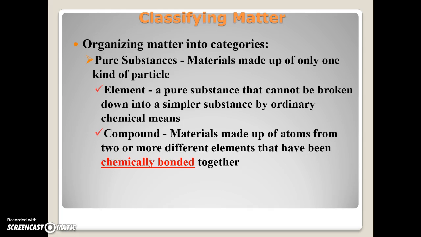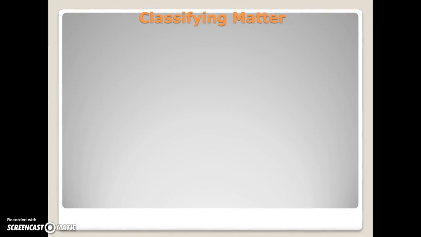And just to use an example, if you think about it, hydrogen, very explosive gas. Oxygen is always required in the presence of fire, so you have 2 things that are highly combustible, and you put them together, you would expect to get a gas that's highly combustible, but instead the properties change when they're chemically bonded together, and you get water, something we use to put out fire, and it reacts very differently. Why? Because it has new physical and chemical properties. It acts as one. The hydrogen doesn't keep its properties and the oxygen doesn't keep its properties. They now change into something else entirely. Okay, so compounds are materials that are chemically bonded together.